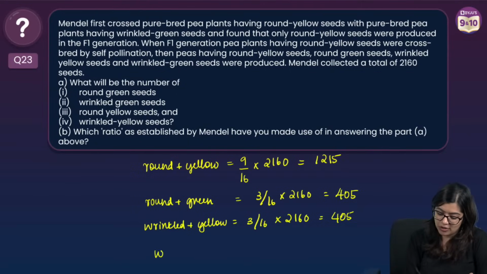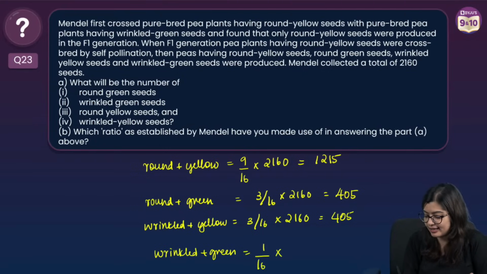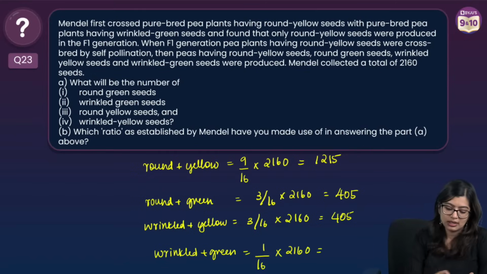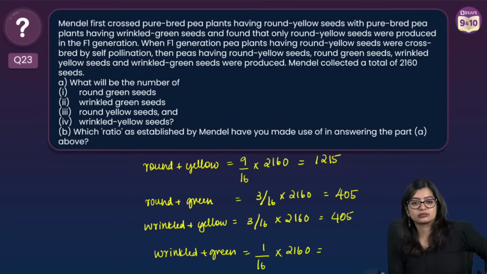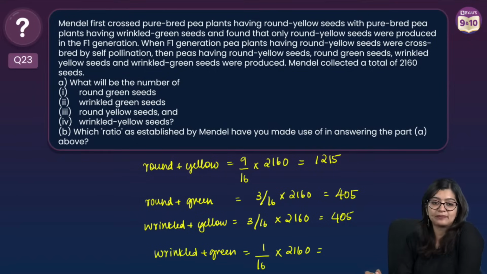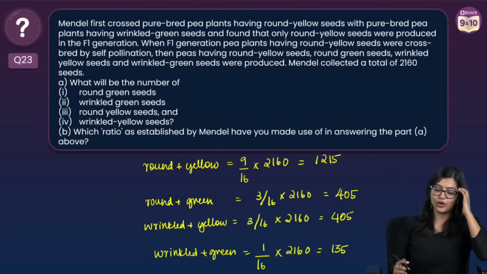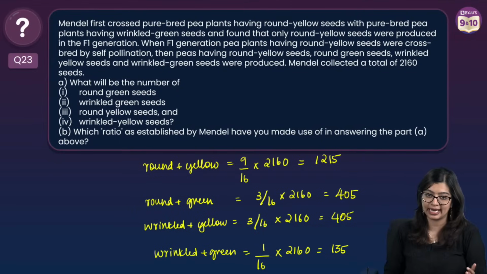405. Last, what do we have? We have wrinkled plus green, which is nothing but 1 by 16 into 2160. So this is just directly 2160 divided by 16. What are we getting here? What are we getting? 135. Exactly.